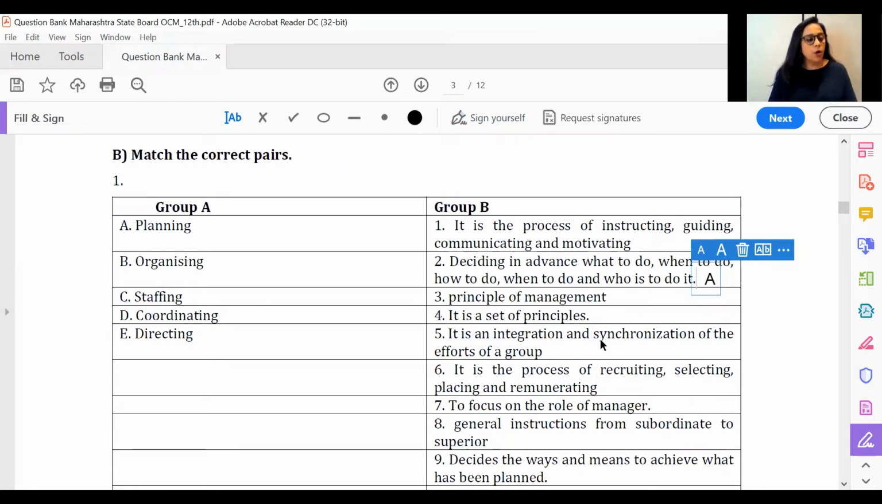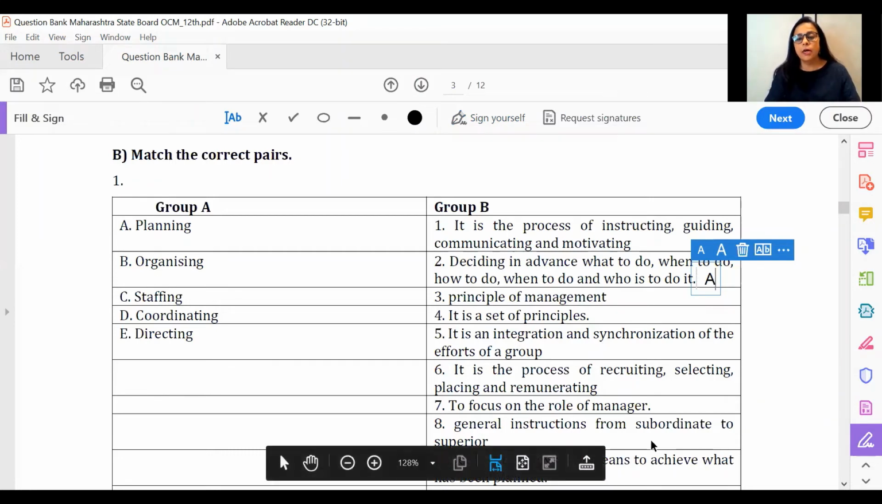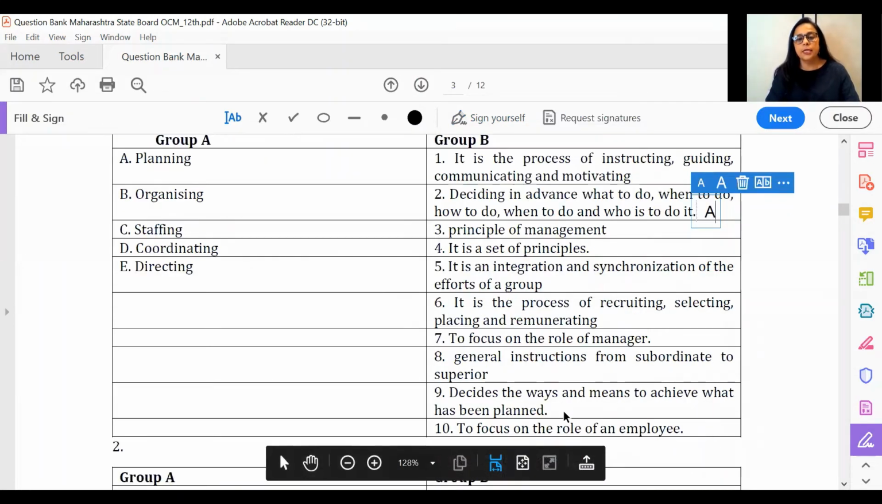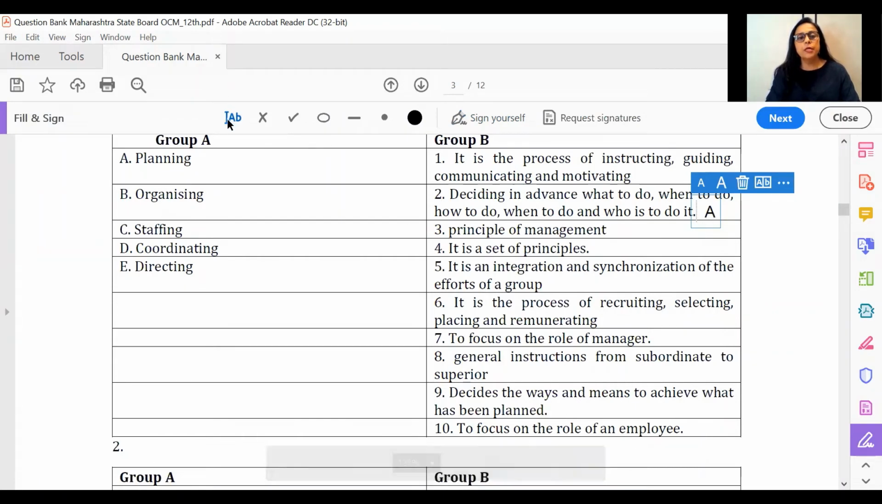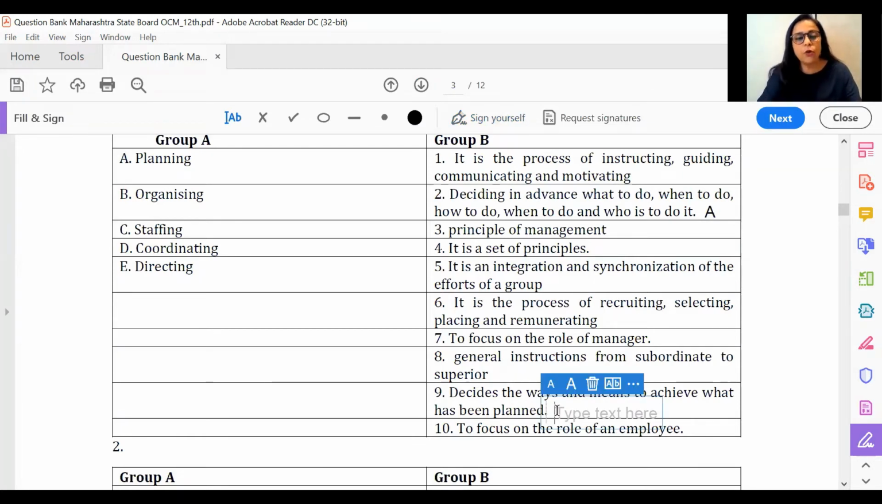Then again, you have organizing. So if you see here, the answer to organizing is that it decides the ways and means in which you will be achieving the desired goals. So that is your answer for the organizing function.